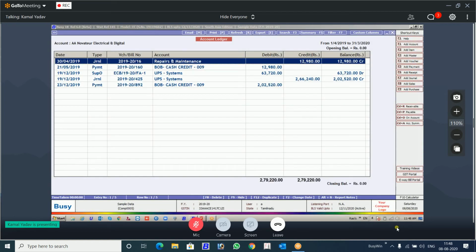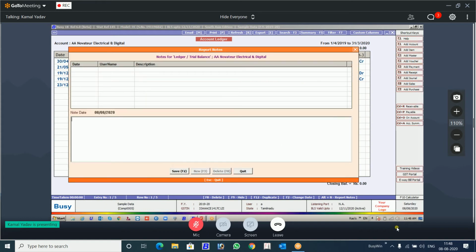So this is the ledger of a particular client. Now you want to add notes in this particular ledger. How are you going to do it? You will press Alt N. N for Nagpur. N for Nagaland. Alt N. You will press. This will be highlighted. Now you can write anything here.